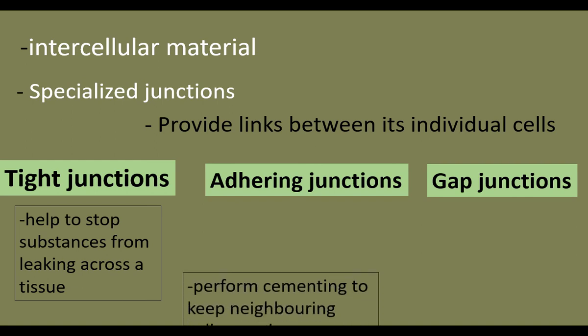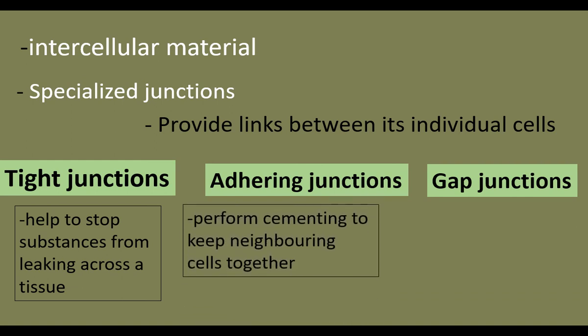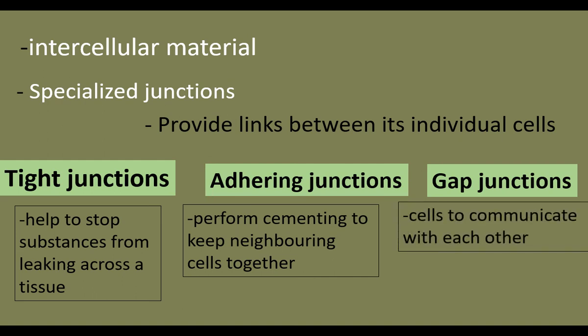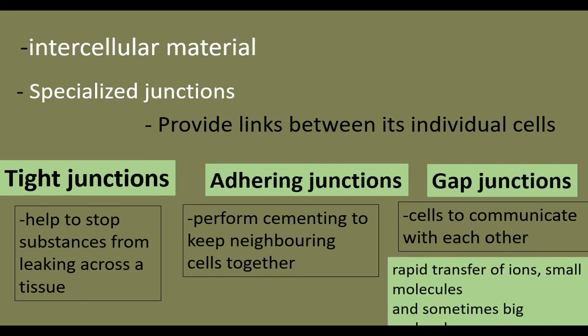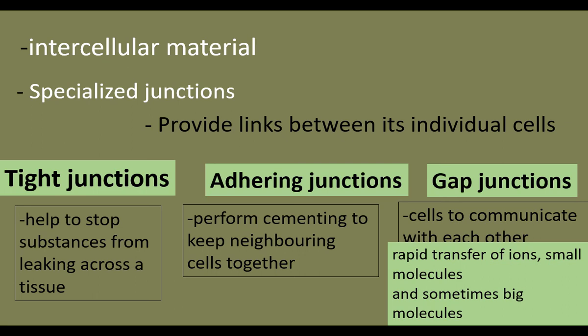Adhering junctions are involved in connecting the neighboring cells together. Neighboring cells are connected together by adhering junctions. Gap junctions provide communication between cells. Small molecules, ions, even some big molecules are transported through gap junctions.